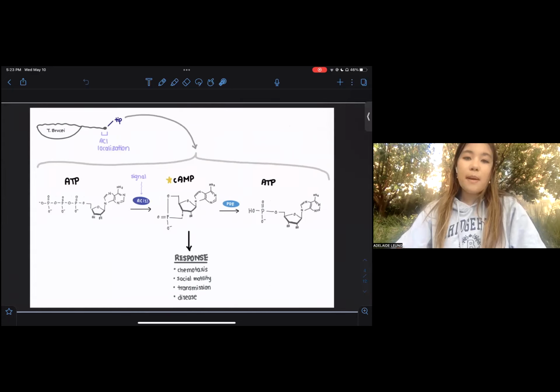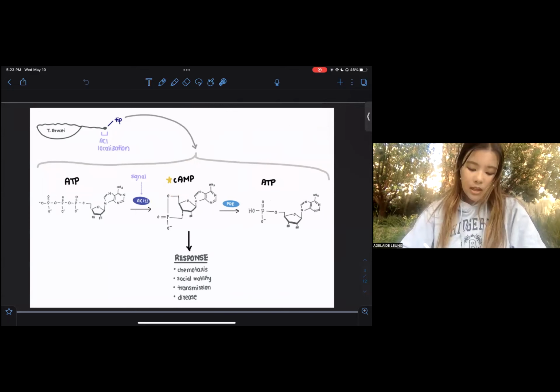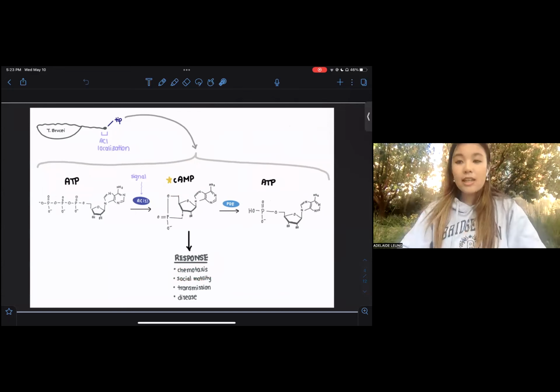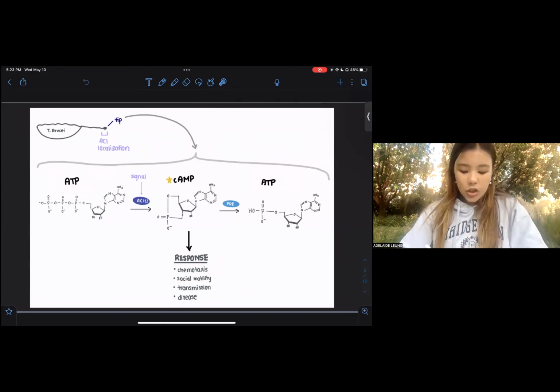Now here is another schematic showing you what is happening at the flagellum tip. Once again, you will see the conversion of ATP to cyclic AMP, with cyclic AMP inducing 4 responses. Chemotaxis, which means moving according to a chemical gradient they are attracted to. Social motility, or SOMO, which means that they can communicate with one another, once again for transmission, and subsequently disease.